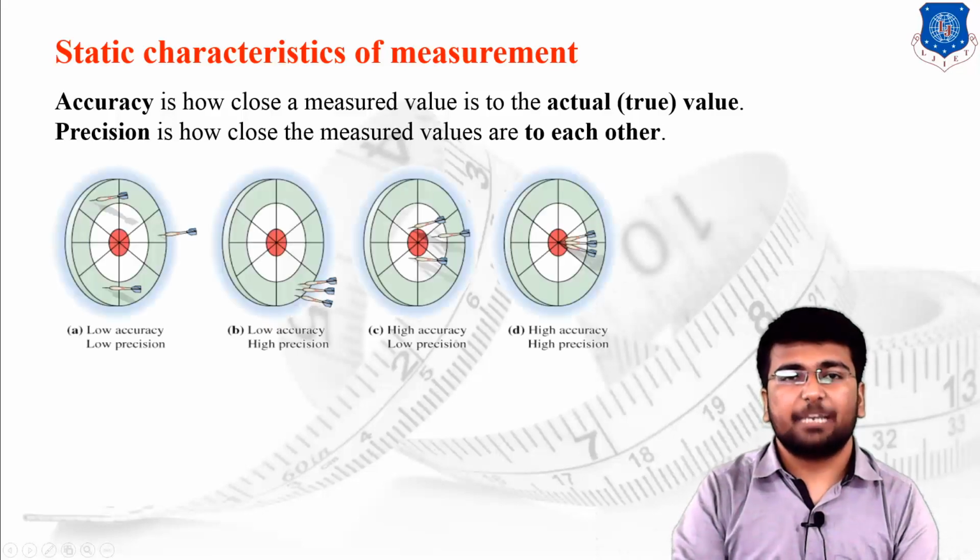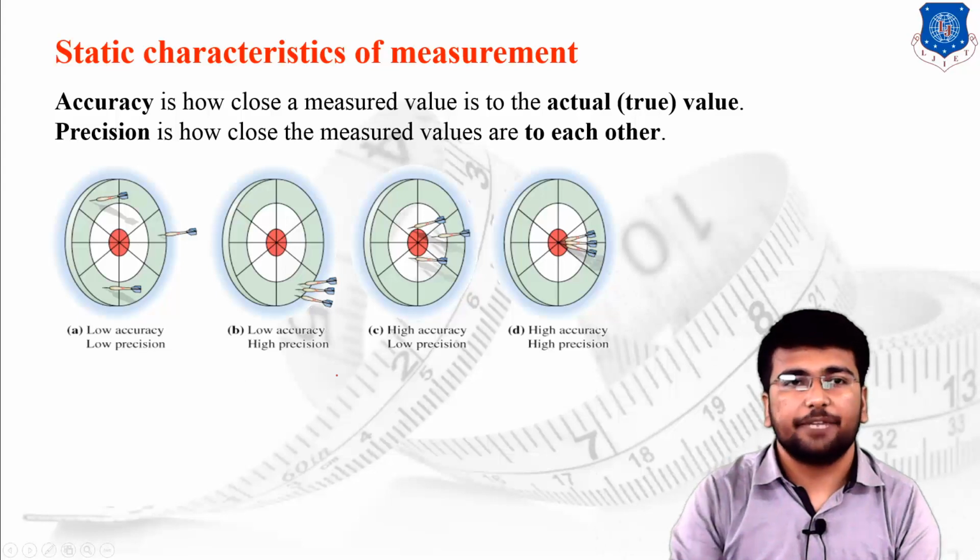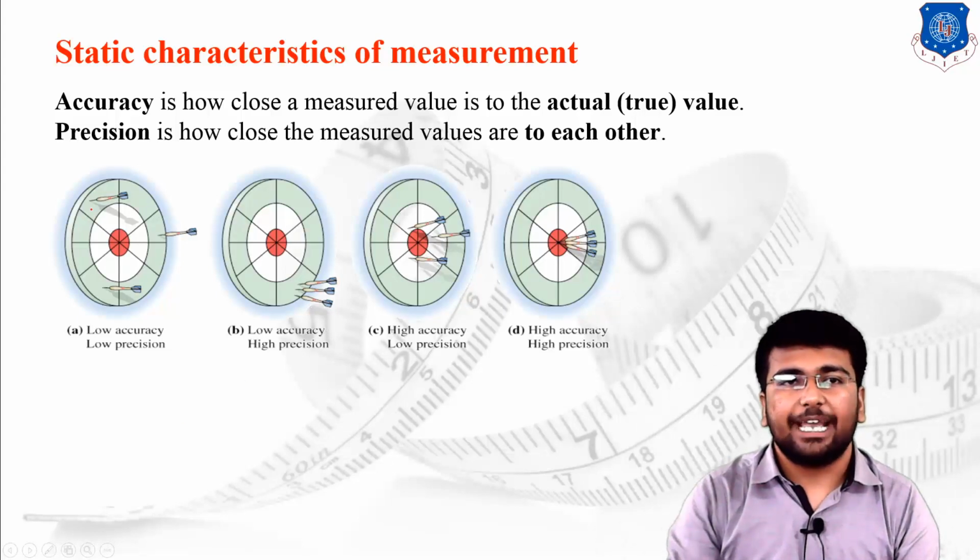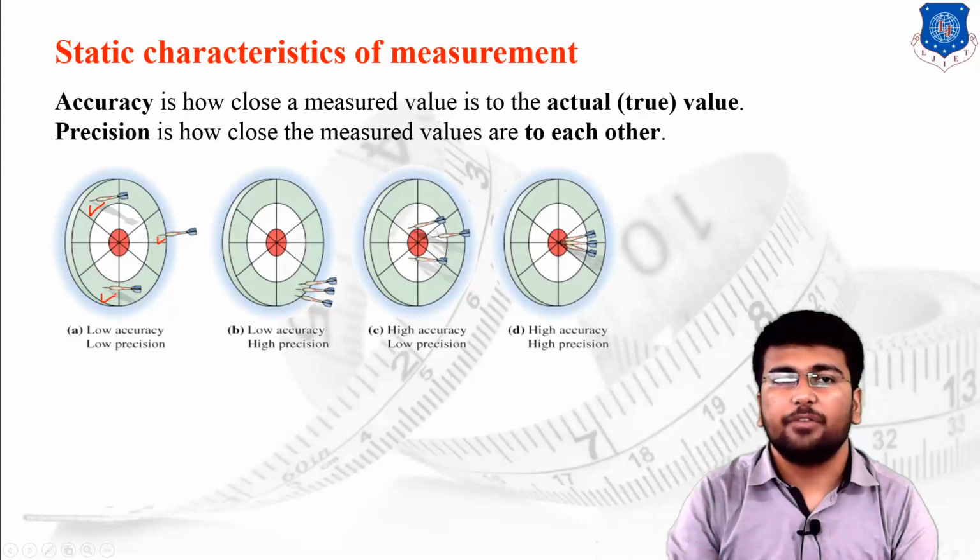We discussed the same example in the previous chapter with an arrow and board system in archery. If you are given 3 arrows, and the 3 arrows land at different positions, very far away from each other as well as from the center, the exact or true value, then this is neither accurate nor precise.